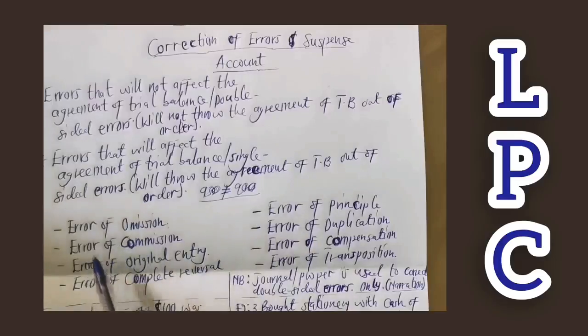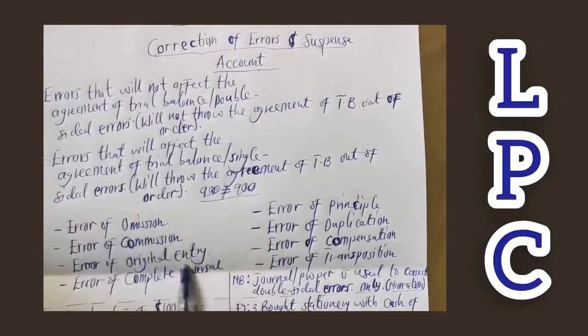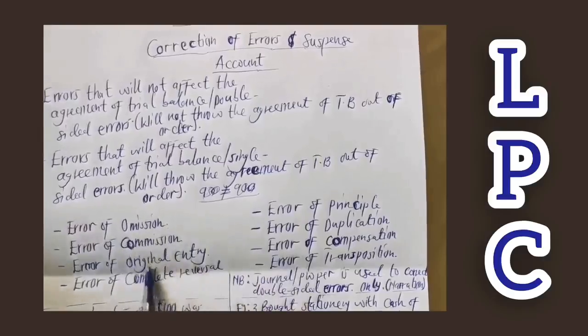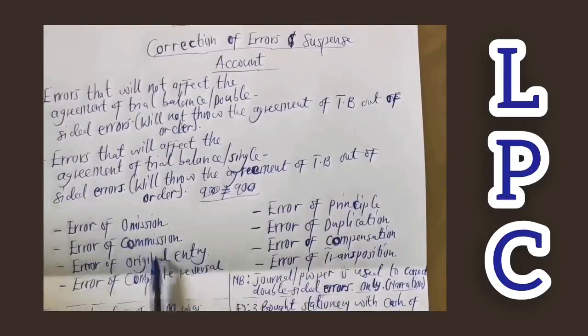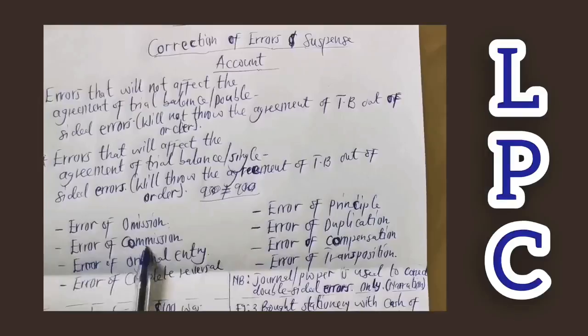All right. Then let's look at error of commission. Before I come to the error of commission, after we are done with the various types here, we will take a particular example for each error that we will be looking at in this part. Then we know how to deal with them. All right, so let's get to it. So that is the error of omission. It's completely not recorded. So once it's not recorded, if we want to correct it, you record it again. That is all.